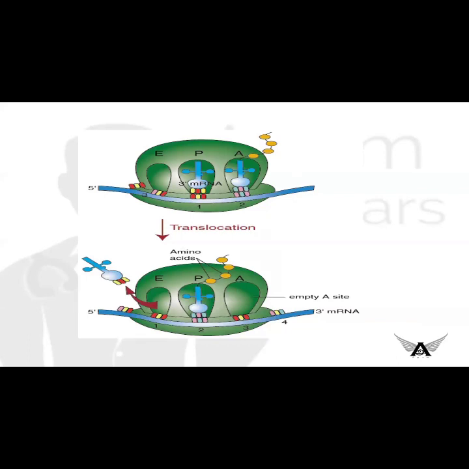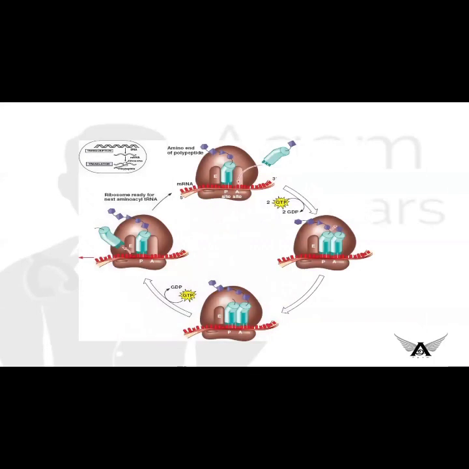The process of translocation is also a GTP dependent process. This is the same picture indicating what happens. First, amino acid tRNA enters the A site and then peptide bond formation occurs. This process is a GTP dependent process.